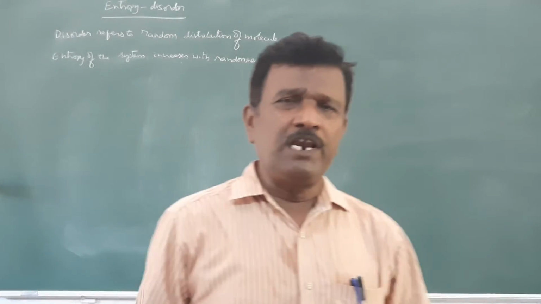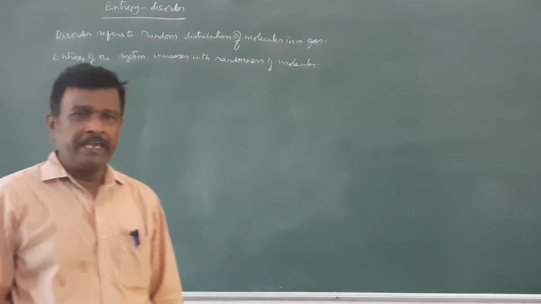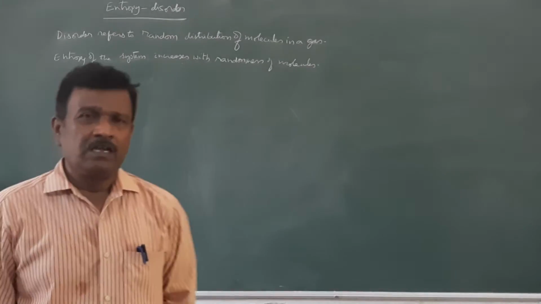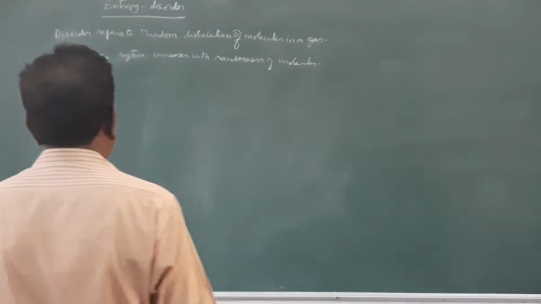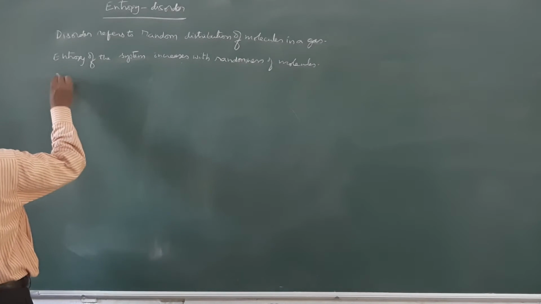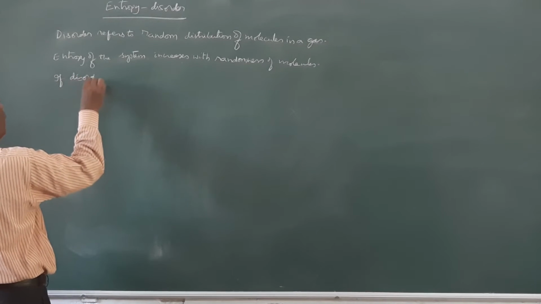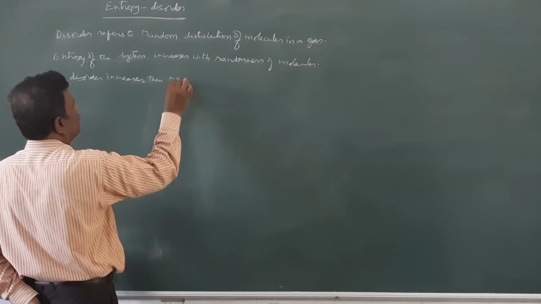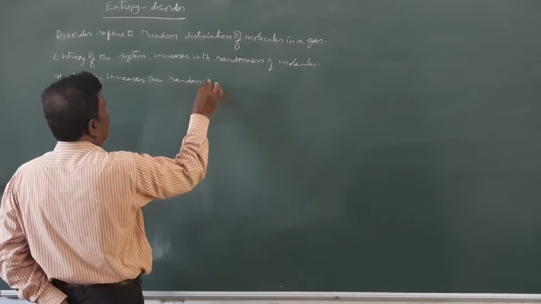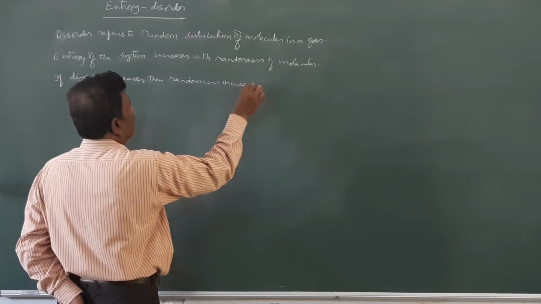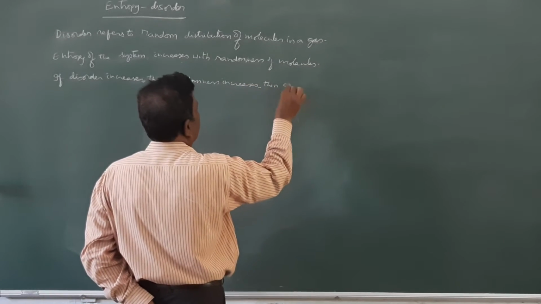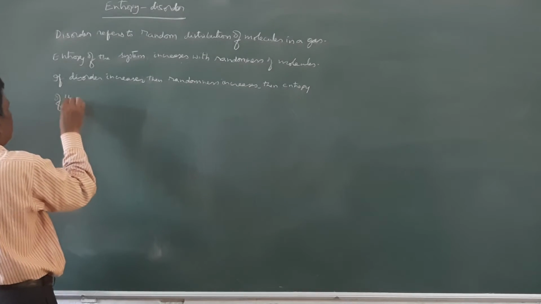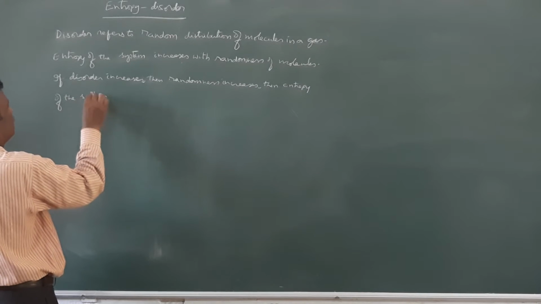As the randomness of the distribution of molecules increases, that increases the disorder, thereby increasing the entropy. Therefore, if disorder increases, then randomness increases, then the entropy of the system increases.